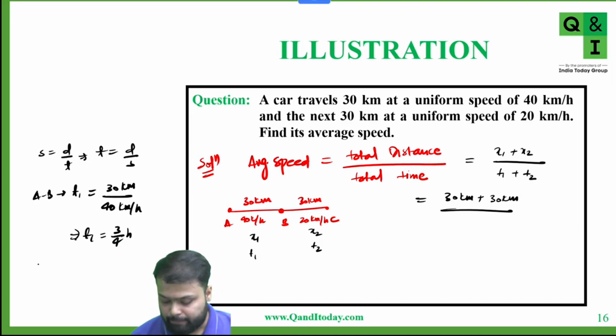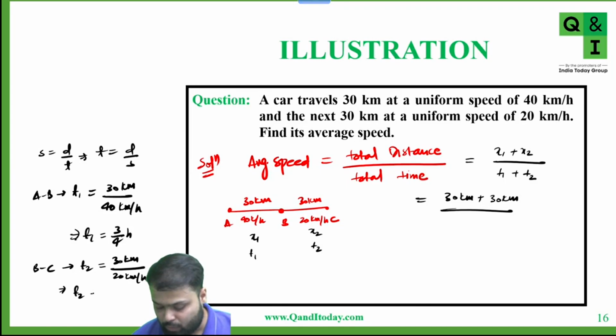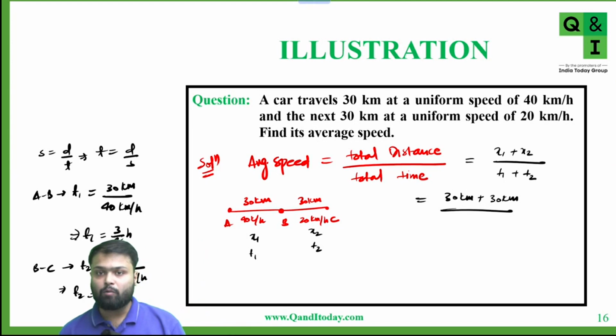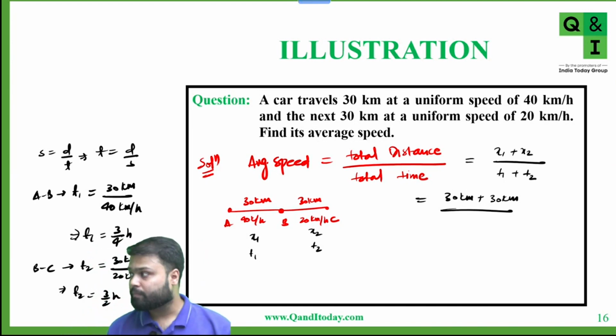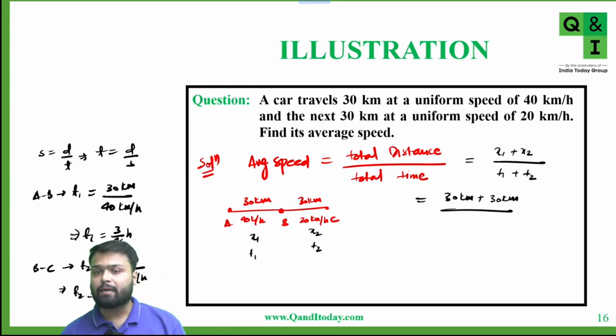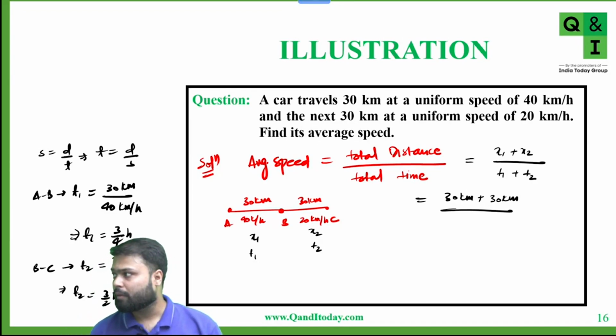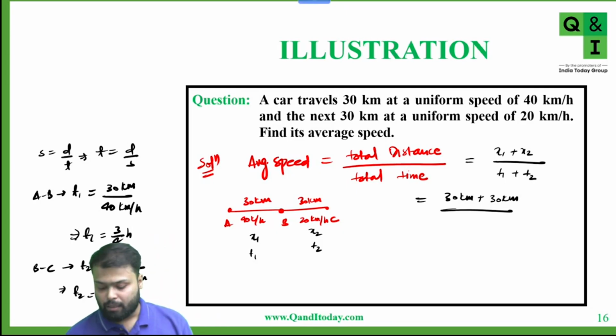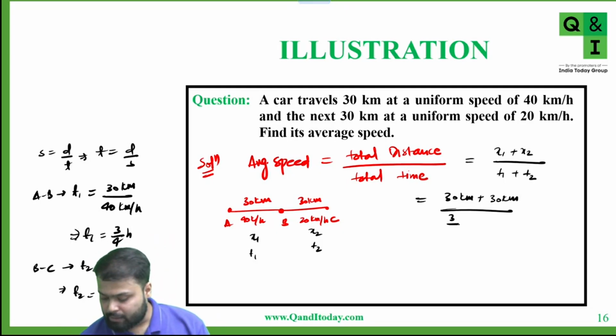Similarly, from B to C, time is T2. Now distance is again 30 kilometer, but speed is 20 kilometer per hour. So here T2 is equal to 3 by 2 hour. So any doubt in calculating T1 and T2? Anyone? Very good. Now put the values: T1 is 3 by 4 hour plus T2 is 3 by 2 hour.